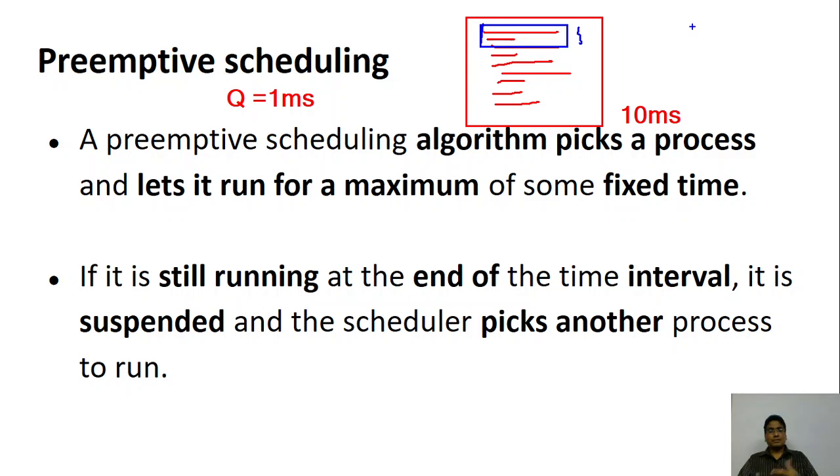Generally these kinds of algorithms let the process execute for a maximum fixed time. If your program is able to complete within one quanta, well and good. If one quanta is 1 millisecond and you are able to complete in even half a millisecond, well and good, and it will schedule something else after that.